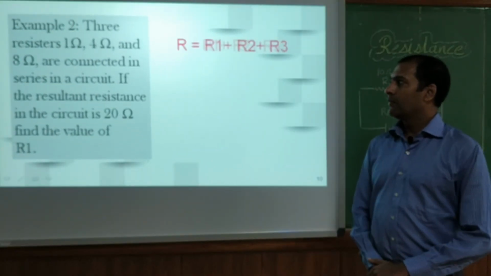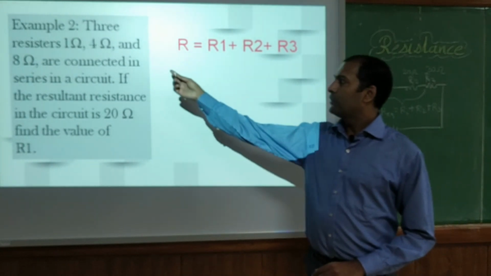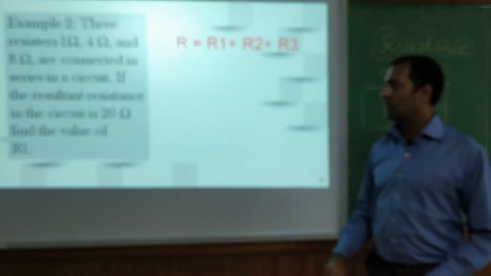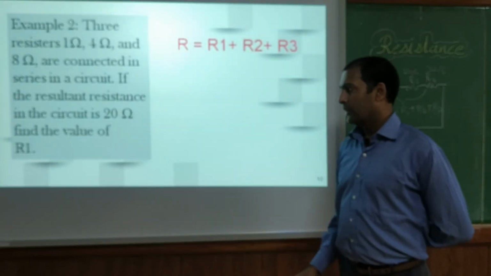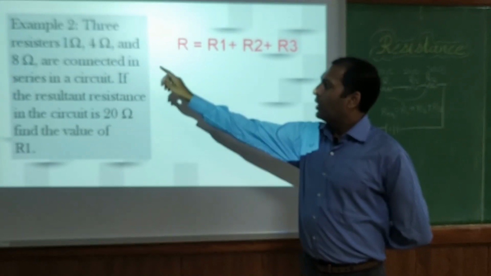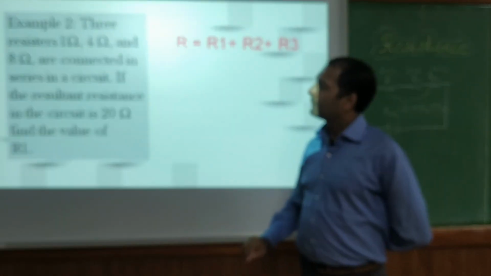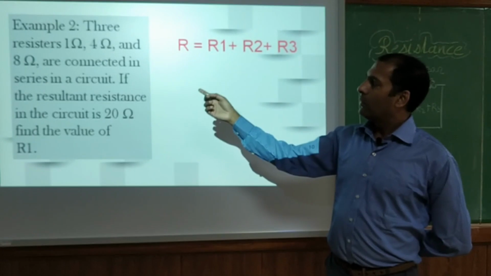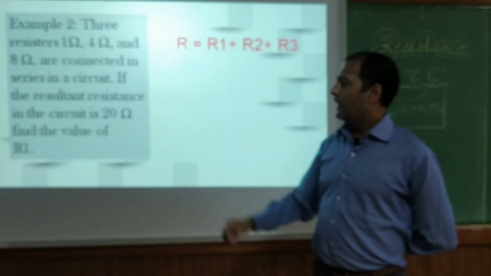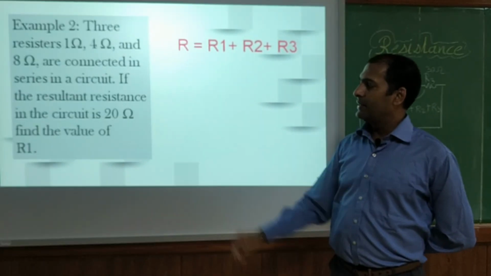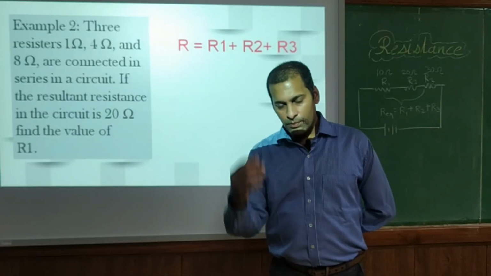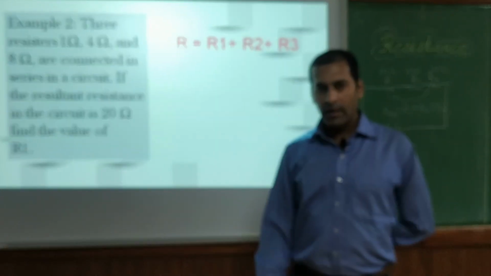Let me give one more example where we have three resistors, R1, 4 and 8 ohms. They are connected in series. What is he asking us to calculate in the circuit? He is asking us to calculate R1. So R2 and R3 are 4 ohms and 8 ohms, and the total value is 20. So 20 is equal to the addition of all those values, and we have to find out R1. So please calculate R1 and post it in the comments.